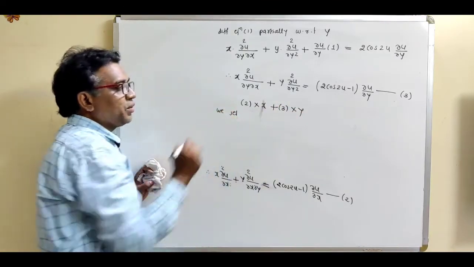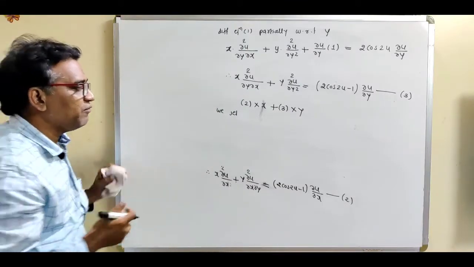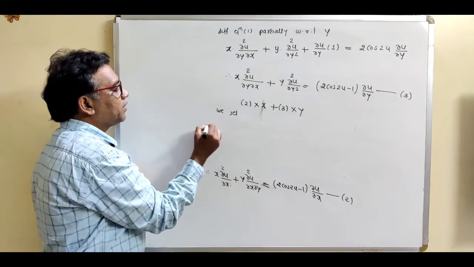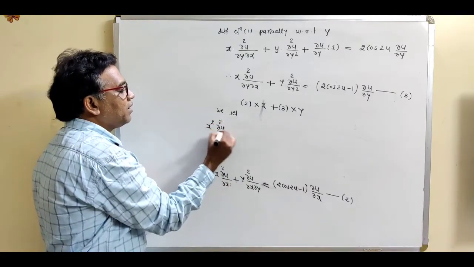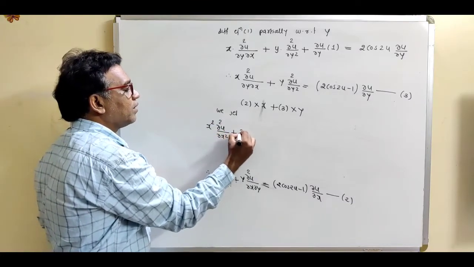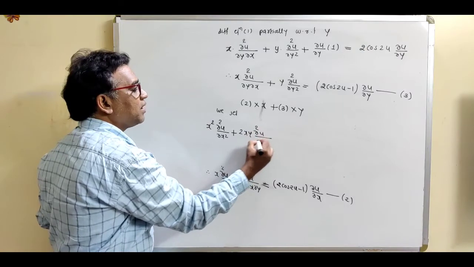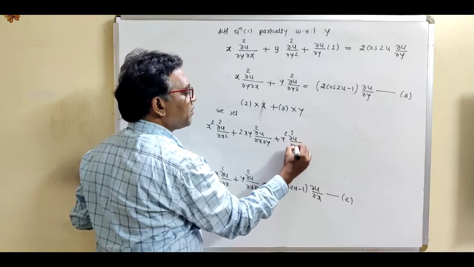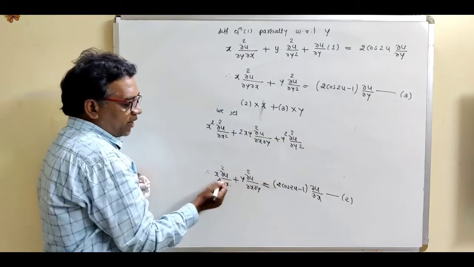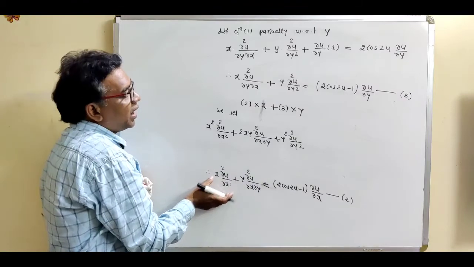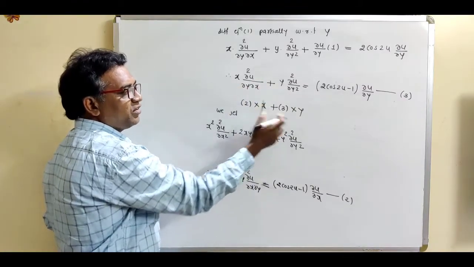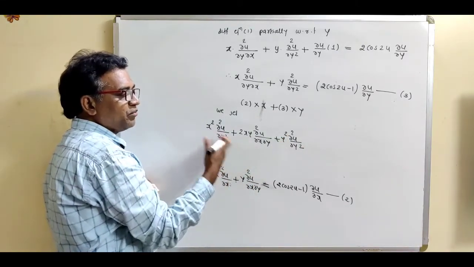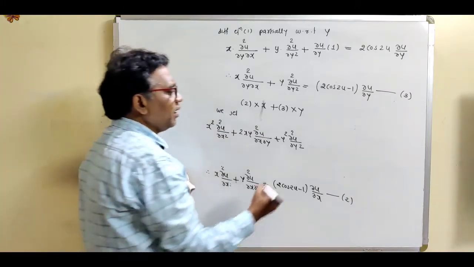So write down this step. 2 into x plus 3 into y, we can directly write that left hand side or that bracket square type term, x square del square u by del x square plus 2xy del square u by del x del y plus y square into del square u by del y square. If you multiply this second equation by suppose x and multiply the third equation by y and take their addition, then this is our required term. So we can directly write this total term, which is the bracket square type term, is equal to,